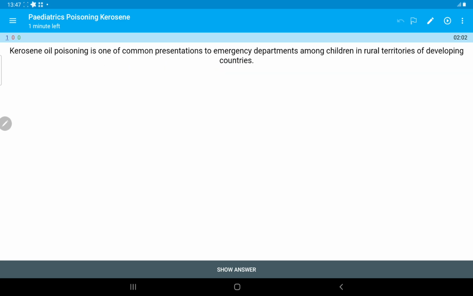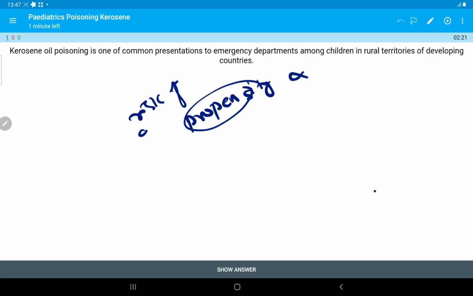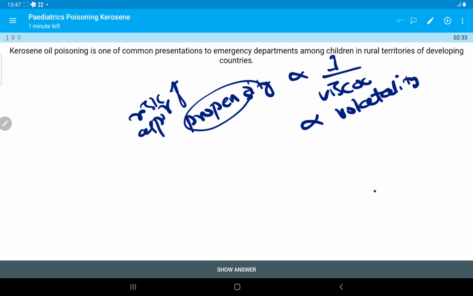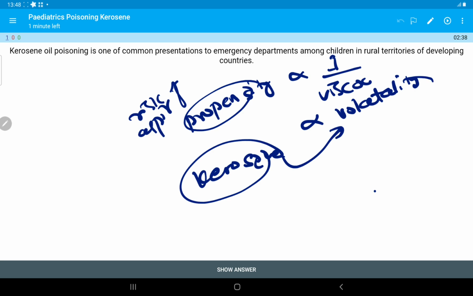One of the most important things is that the propensity of a hydrocarbon to cause aspiration pneumonitis, that is, the risk of aspiration, is inversely related to viscosity and directly related to volatility. We all know kerosene is highly volatile, so the risk of aspiration is greater.